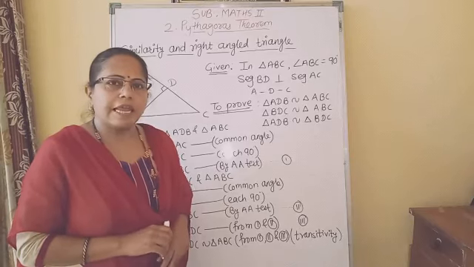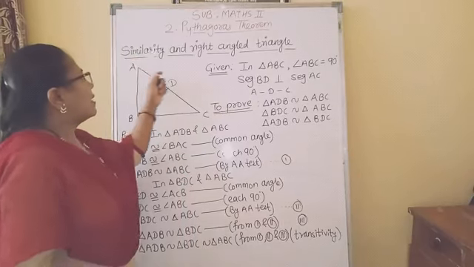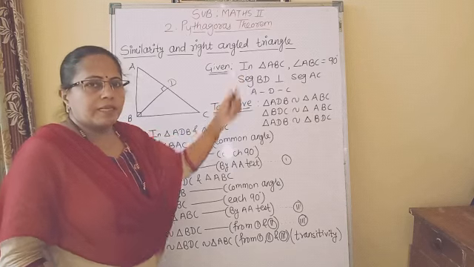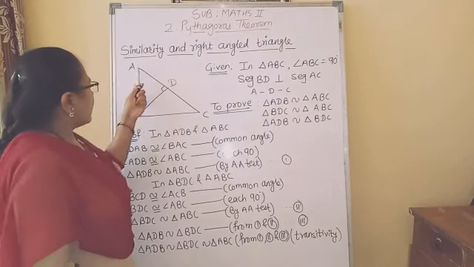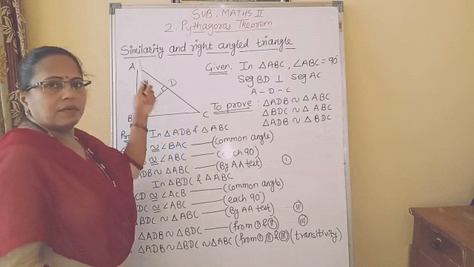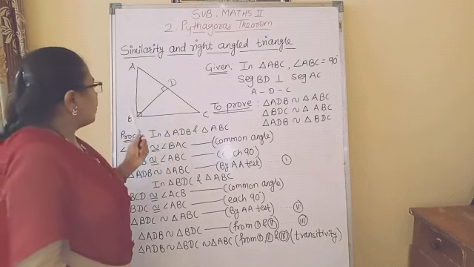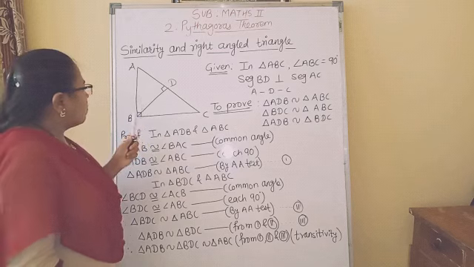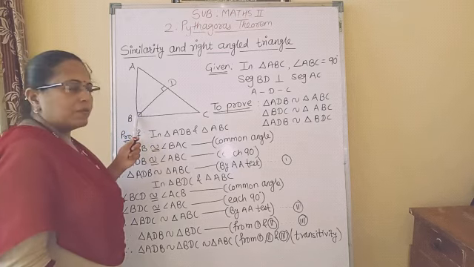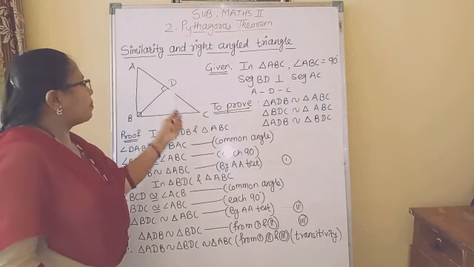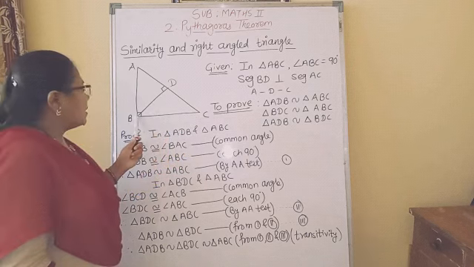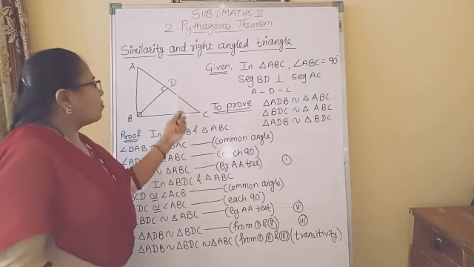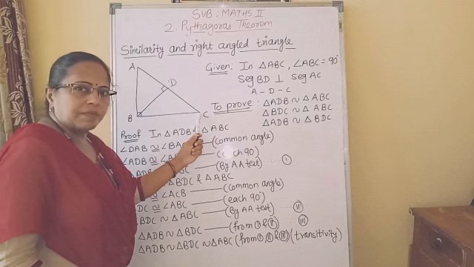Now we will see the next topic, similarity and right angled triangle. Okay, the statement is, in a right angled triangle, let ABC be a right angled triangle. Then from the vertex of right angle, if you draw the perpendicular on the hypotenuse, that means B is the vertex of right angle, so BD perpendicular to hypotenuse AC.